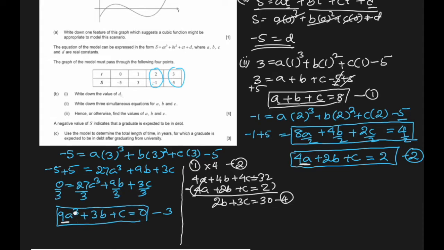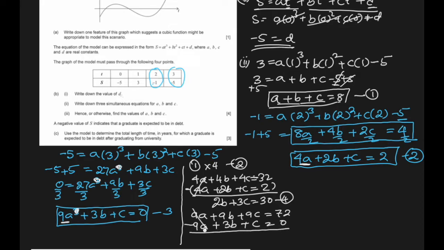Did I write cube here? I shouldn't have. So no cube. So we get 9a plus 9b plus 9c equal to 72 when we multiply equation number 1 by 9, and here we have 9a plus 3b plus c equal to 0.